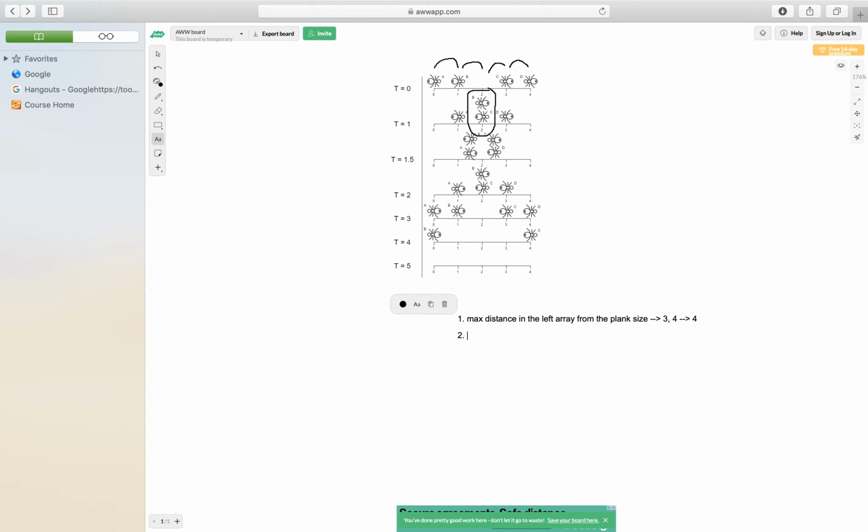Then you take the max distance in the right array from the plank size. So ant B is 3 units away from the end, and ant A is 4 units away from the end. So the max distance is 4, and between the left and the right array, I'll say compute the max distance from both arrays, and in this case it would be 4. So you would simply return 4 as your answer.